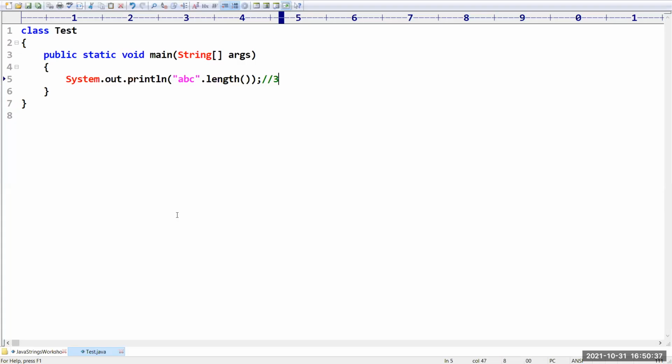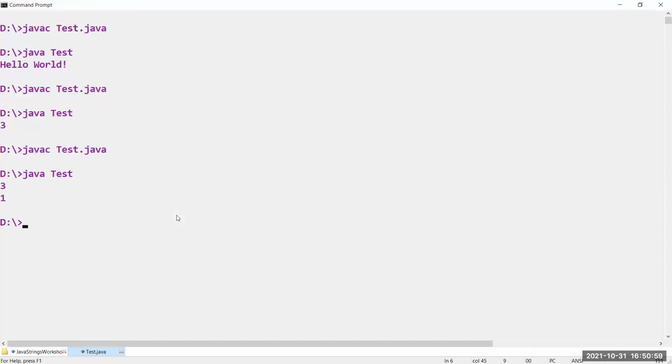Okay, sir, fine. Now, I want to find out the length of this empty space I have given. Could you please confirm what is the length of this string? Yes, very good. One, because we have passed only one character, right? That's why it is going to return one as your answer. So space is also considered as a character.